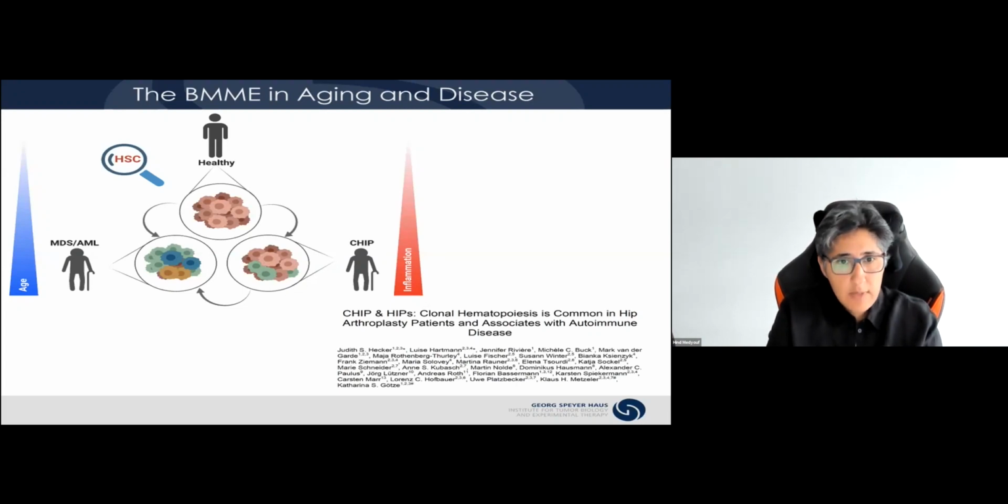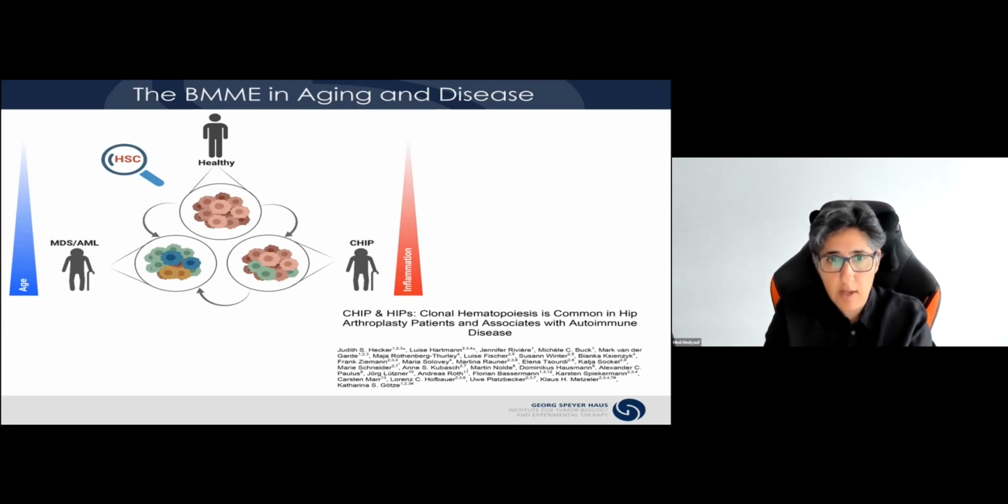So even though this is really an HSC-centric study, it draws an important link between inflammation and CHIP. However, I would say that thus far, besides these clinical correlations, experimental studies addressing the contribution of an aged bone marrow microenvironment in human MDS, or even pre-MDS, let's say CHIP, are still missing.